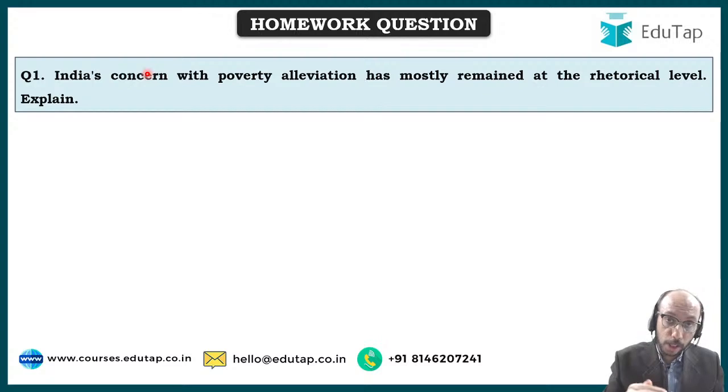So certain parts of your answer can be written in points, because that will help you show the range of your knowledge to the examiner. Anchit sir in one of his videos was talking about showing the range of your knowledge. If you want to show the range of your knowledge, by writing in points you can very clearly show it, right? So keep that in mind. It depends upon the need of the question, and also upon your style of writing, whether you want to write in points or in paragraphs, right?